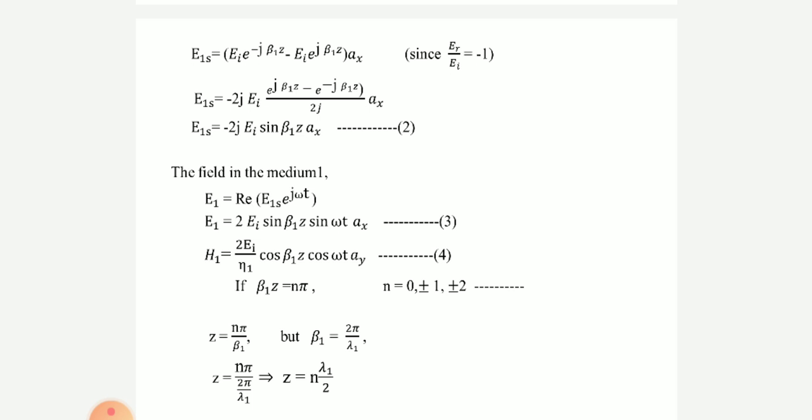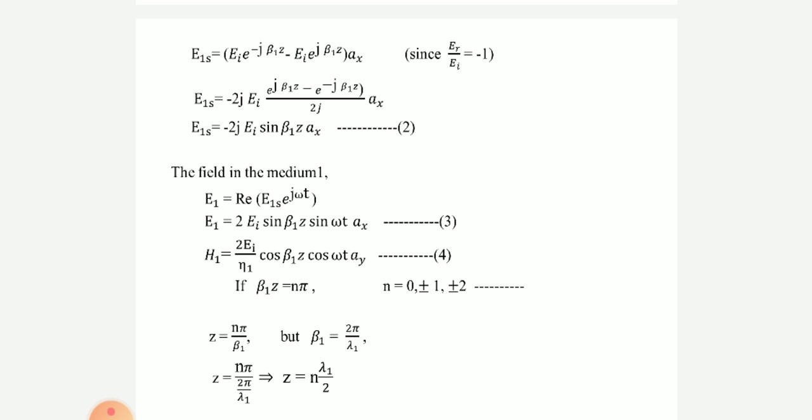But what about this e to the power of j omega t? J omega t means instantaneous time domain expression. Whenever we want to put time also, we have to multiply by e to the power of j omega t. It is a kernel here. So E1 bar is equal to the real part of the E1s bar into e to the power of j omega t.